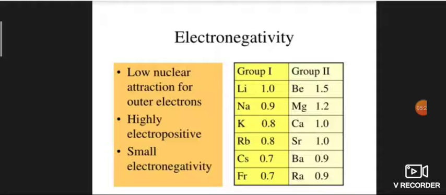The alkali metal cations Li plus, Na plus, K plus, Rb plus and Cs plus are diamagnetic because of the absence of unpaired electrons. All these cations have a stable s2p6 noble gas configuration.